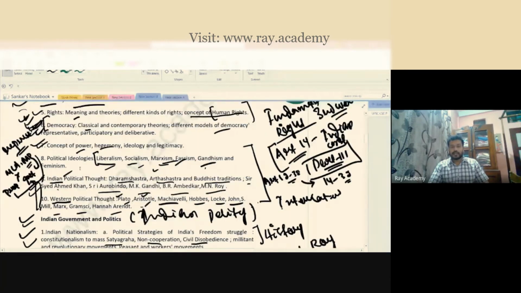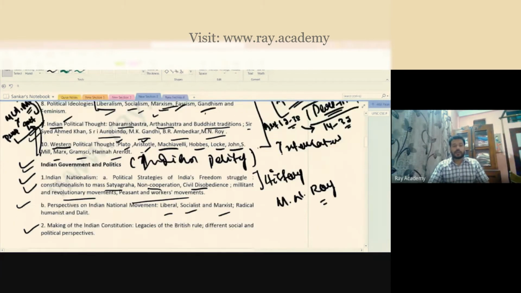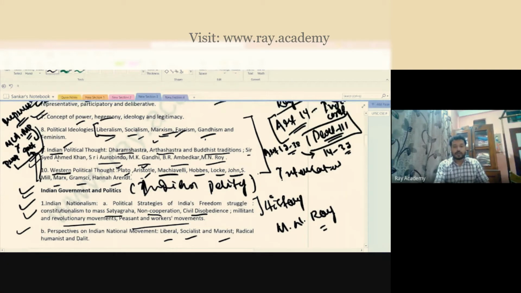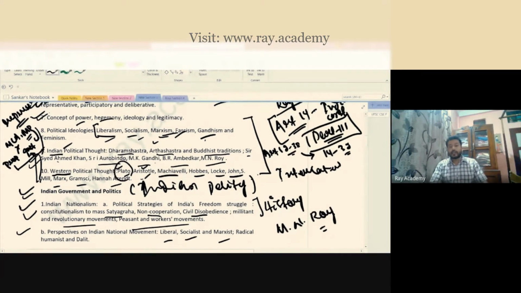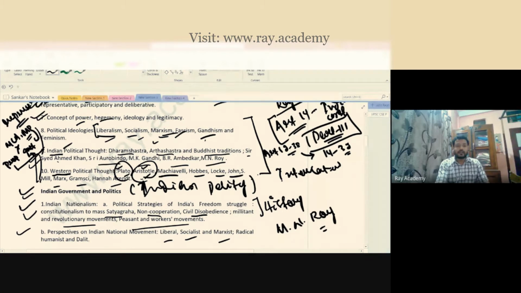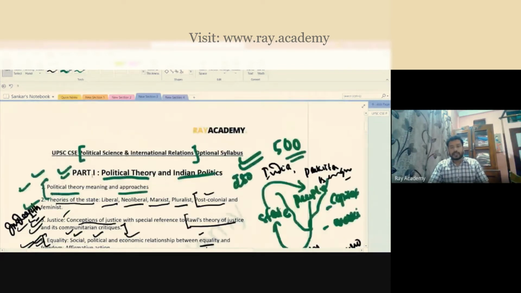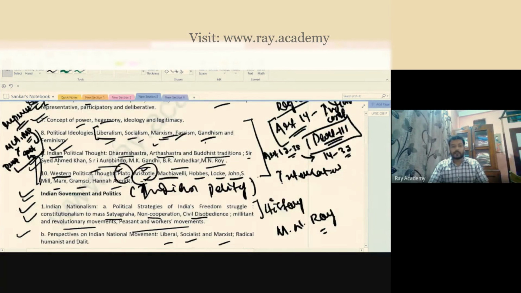So what we understand in part one, we primarily discuss a very interesting topic, political theory. Especially we discuss political science topics like equality, justice, rights, and more interestingly, you talk about personalities. You understand Plato, Aristotle, what theories they have given, what are their contributions, what are the concepts they have given. You also talk not only about Western political thinkers, but also Indian political thinkers. So that is your entire syllabus for political science paper one.